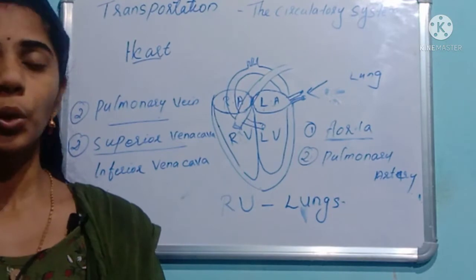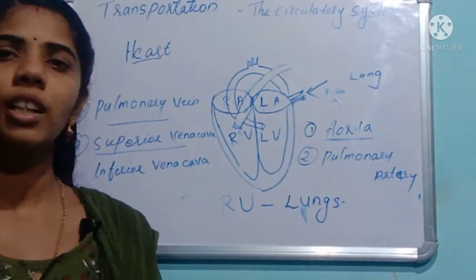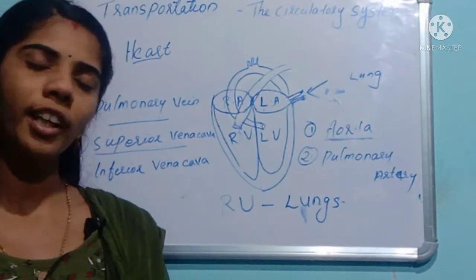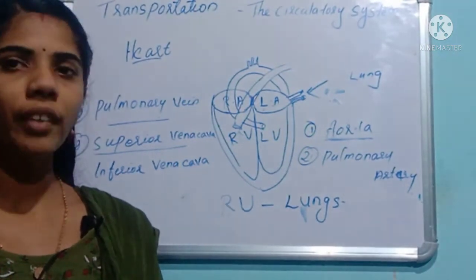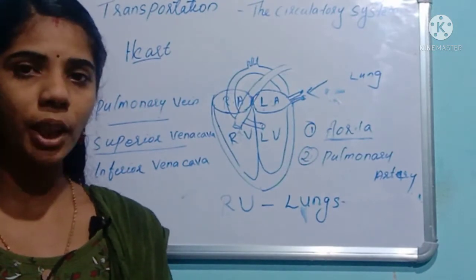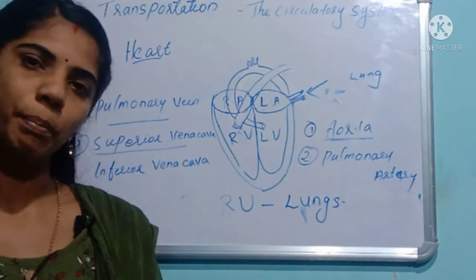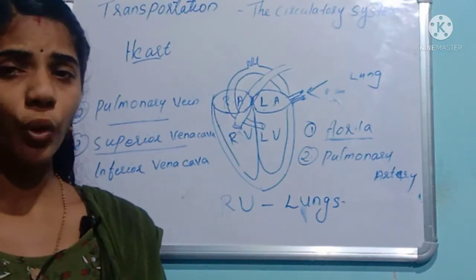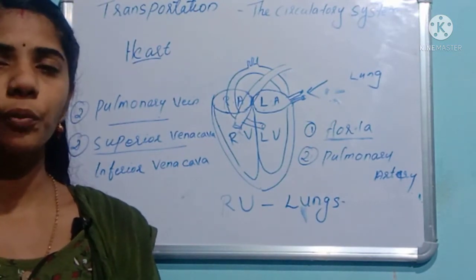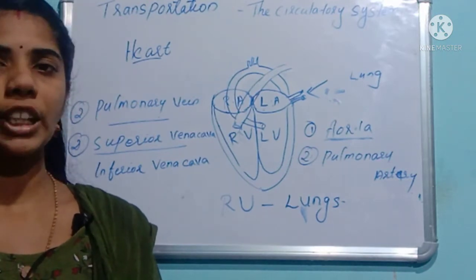About the heart, two arteries are there, two veins are there. What are the two arteries? The aorta and the pulmonary artery. The aorta helps to transport the oxygenated blood from the heart to all over our body parts. The pulmonary artery carries the blood from the heart to the lungs for purification.